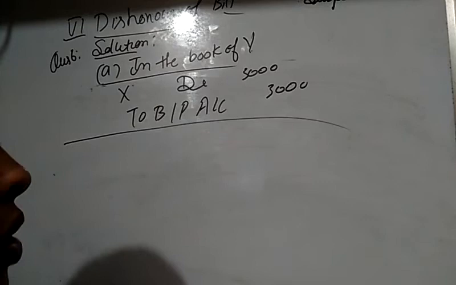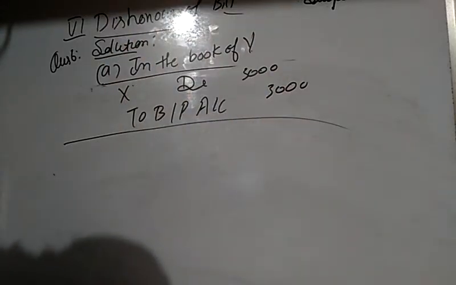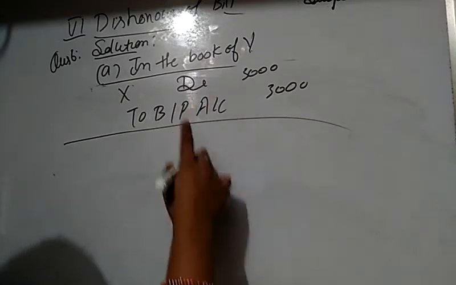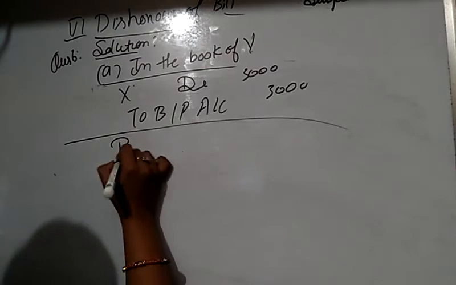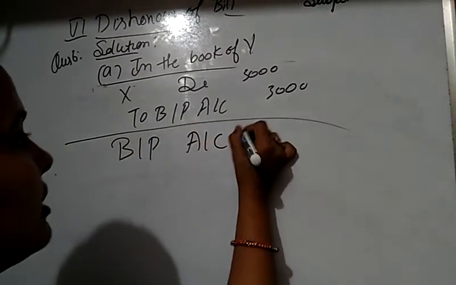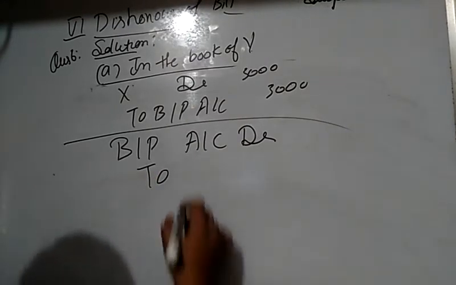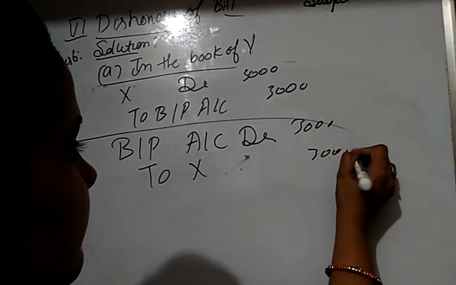After that, students, in all the entries, in the last entry, when the bill is dishonored, the bill is transferred to Y. So in all these four cases, the last entry is the same. There is only one entry in the books of Y when the dishonored bill is returned to him: bills payable account debit, to X. The dishonored bill is debited to X, and the amount of the bill is 3,000.